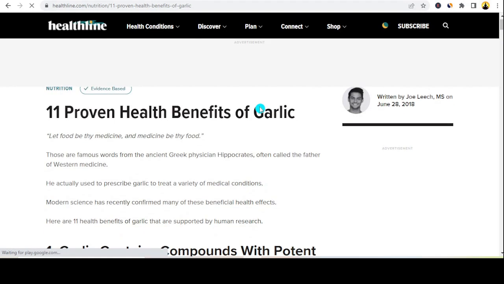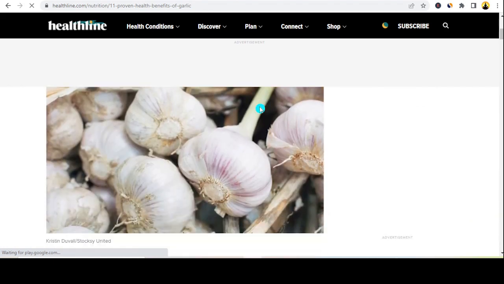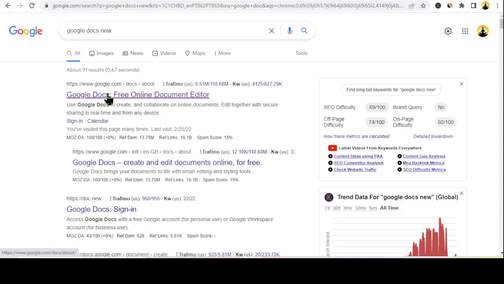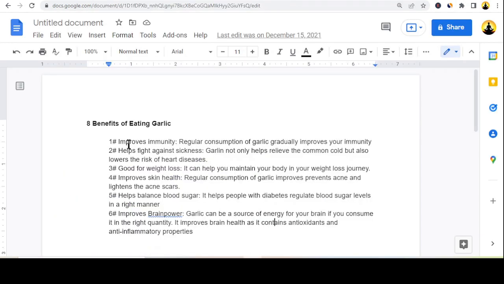Now we'll just take these couple of facts about benefits of eating garlic from these articles, as you see here. I'm going to write them down in a Google Doc here with little changes in the sentences, just a little changes here. So let's say 8 benefits of eating garlic.